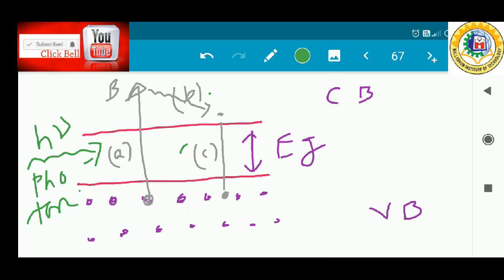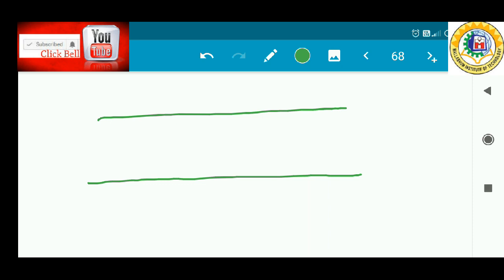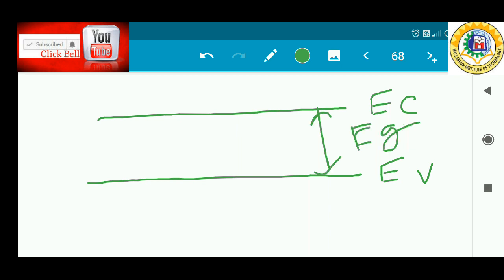When the semiconductor is illuminated with light, suppose we are illuminating the semiconductor with light, then what happens? First of all, this is the diagram. I am again drawing the simplified diagram. Suppose this is your semiconductor, this is the band gap, lowest level of energy, conduction band, this is the valence band, this is the band gap energy, and this is h nu.